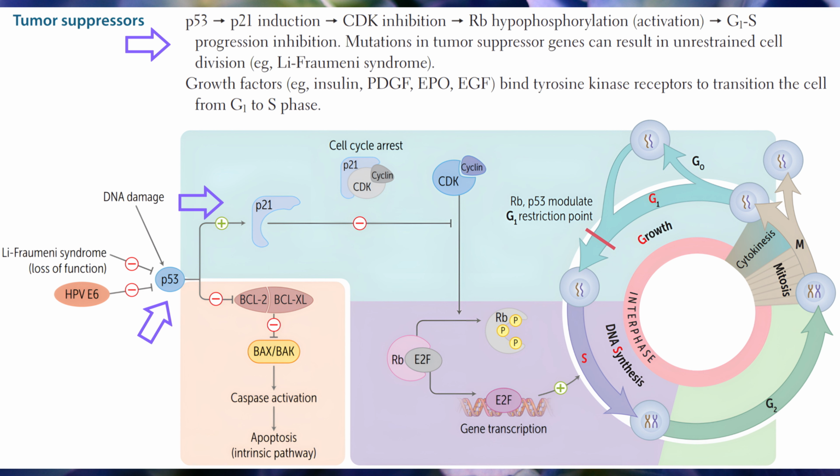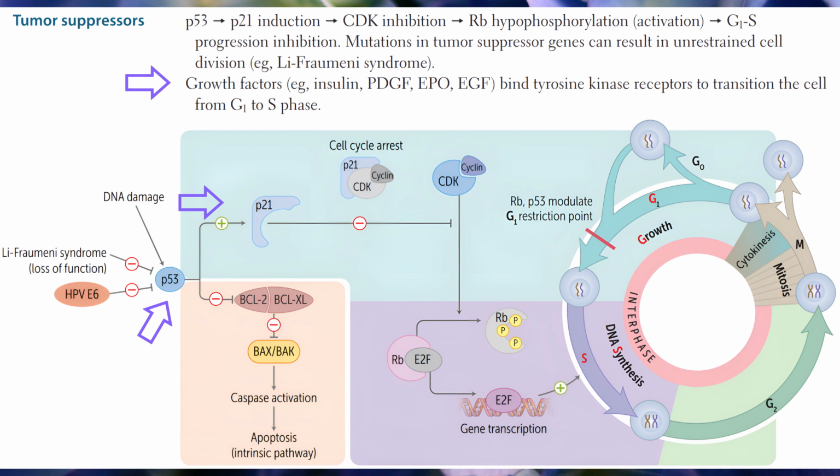Tumor suppressors. Tumor protein p53 leads to p21 induction, cyclin-dependent kinases inhibition, Rb hypophosphorylation, activation, and finally G1 to S phase progression inhibition. Mutations in tumor suppressor genes can result in unrestrained cell division, for example, Li-Fraumeni syndrome.